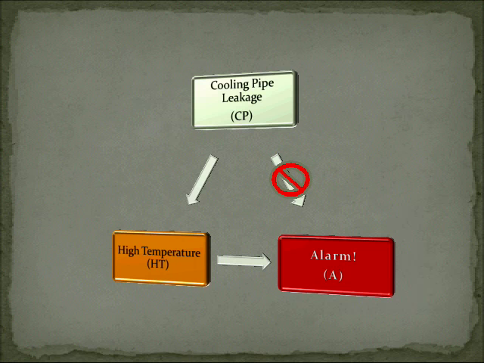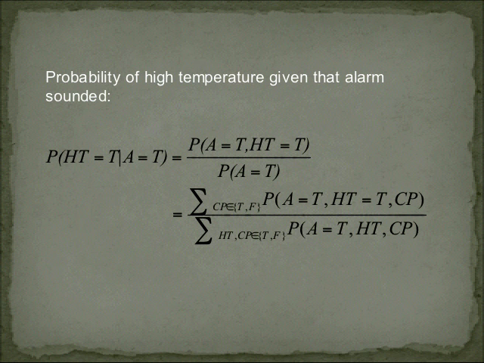Now, we will determine the probability of the alarm being triggered because of a high temperature alone. Isn't this equation the same as before? No. In this case, high temperature has been set to always be true, but both cases of whether cooling pipe leakage occurs or not have to be calculated. Then we go through the same big steps.